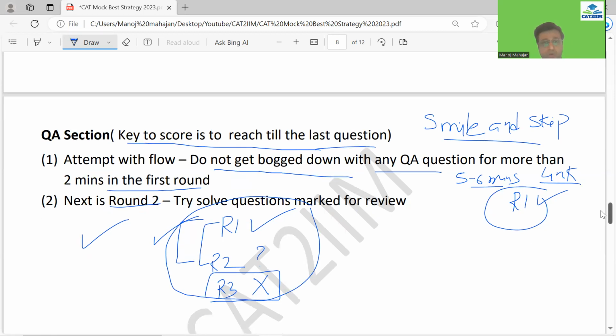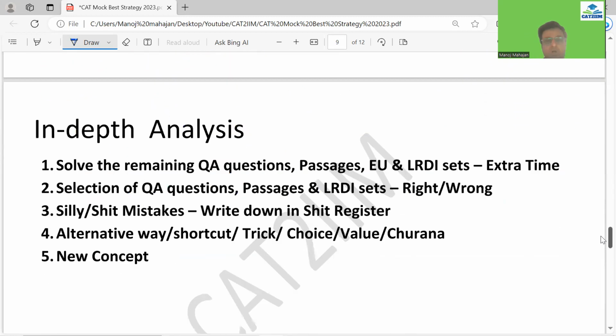So I hope the strategy for QA must be clear. Now let's quickly come to the analysis part, what we can look forward to do in all the three sections. So first point, solve the remaining QA questions, passages, usage part, LRDI sets by giving extra time.